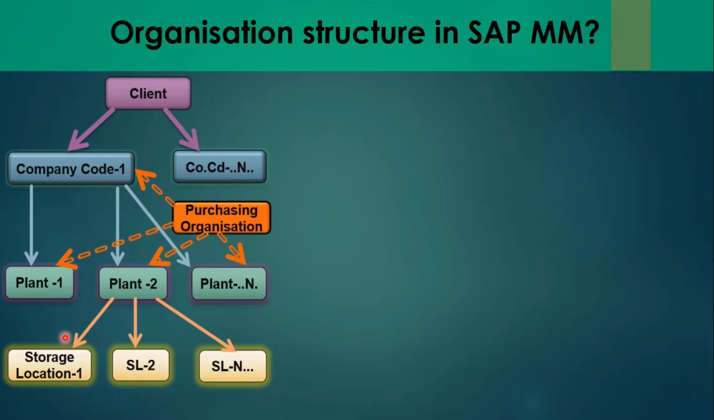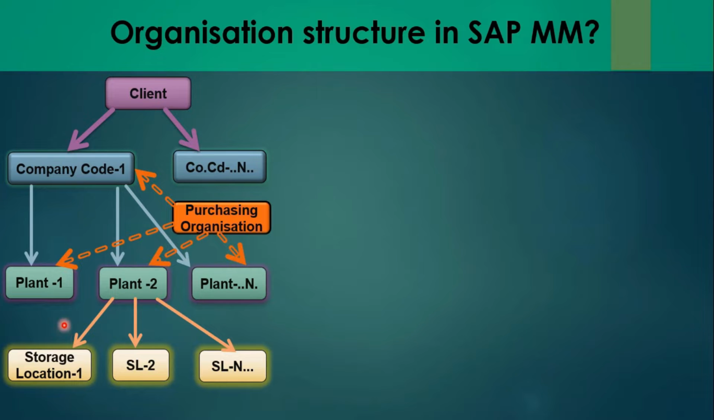So there are basically three types of purchasing organization. One is the centralized purchasing organization. The purchasing organization is not assigned to any company code if it is centralized. Then the company-specific purchasing organization, which is assigned to a company code. And again, there is a plant-specific purchasing organization. As per its name, it's assigned to a plant.